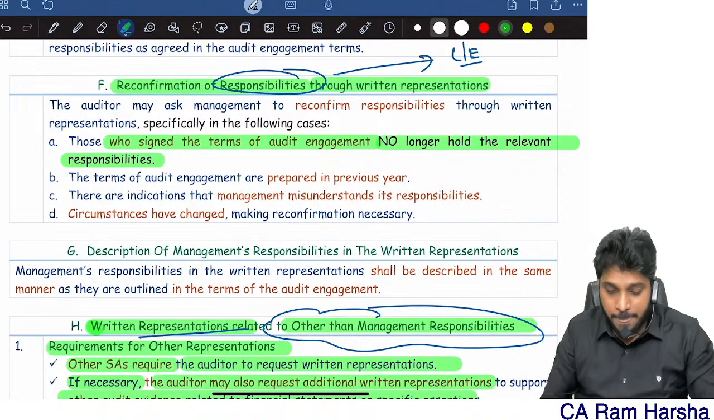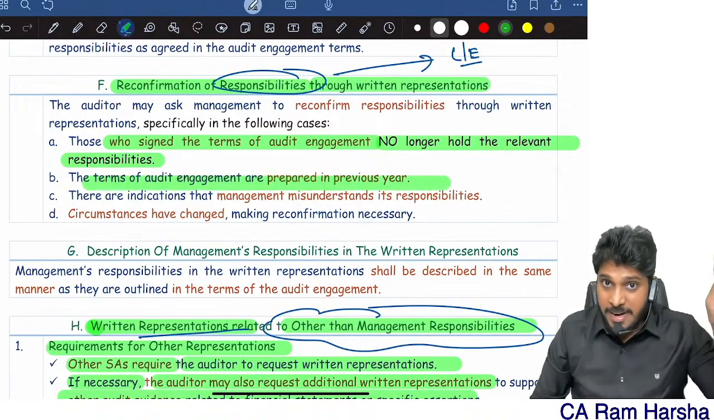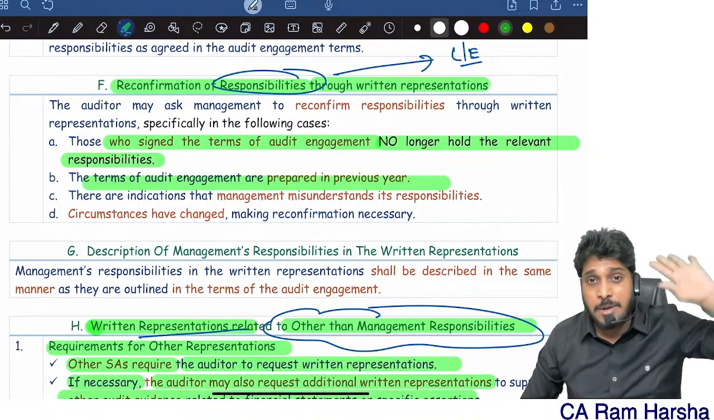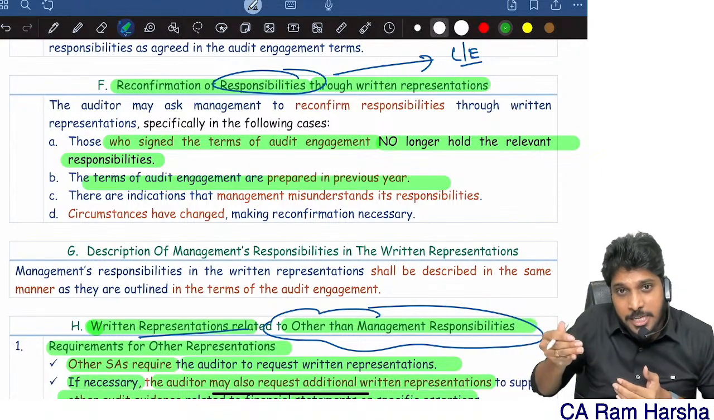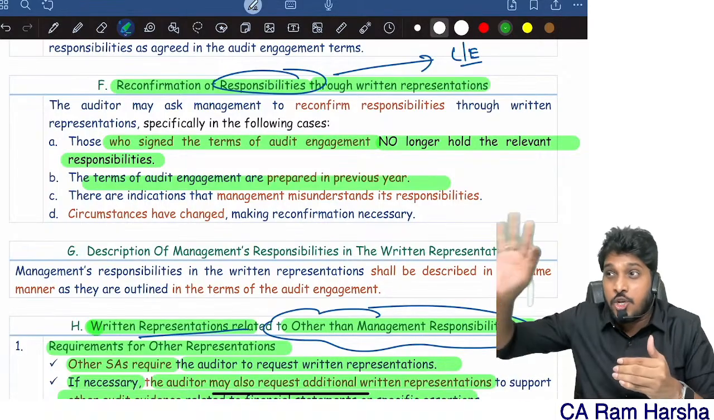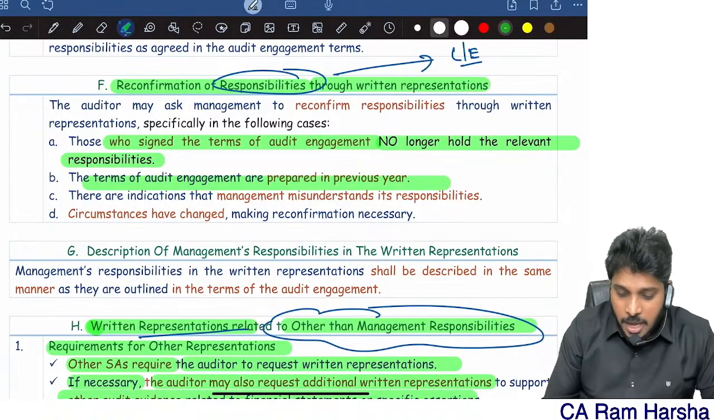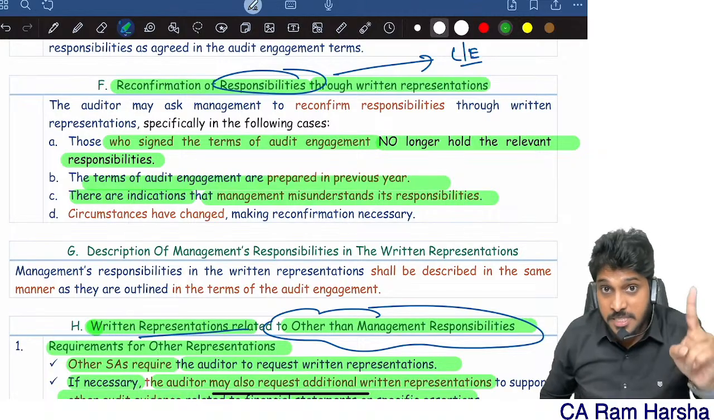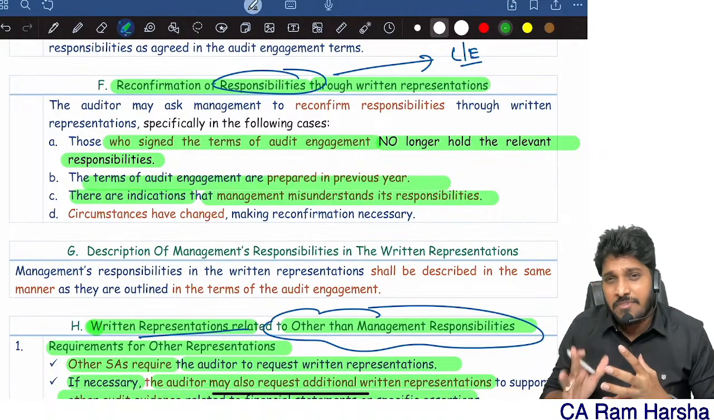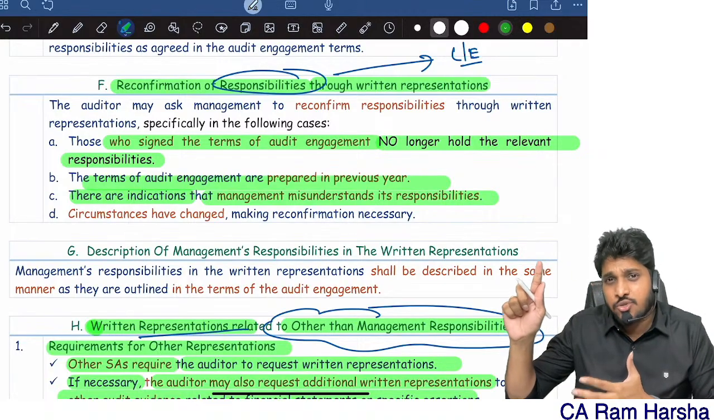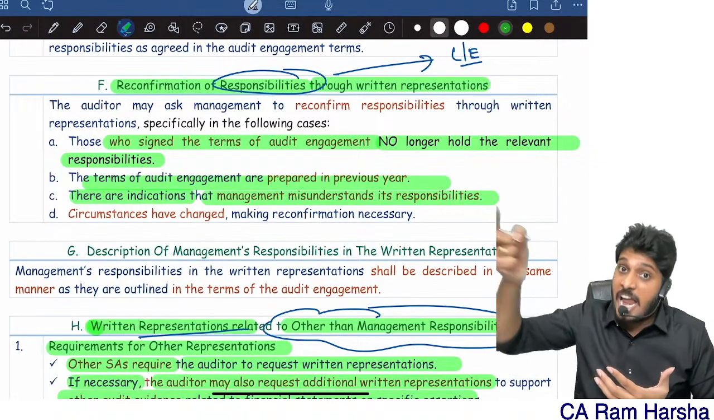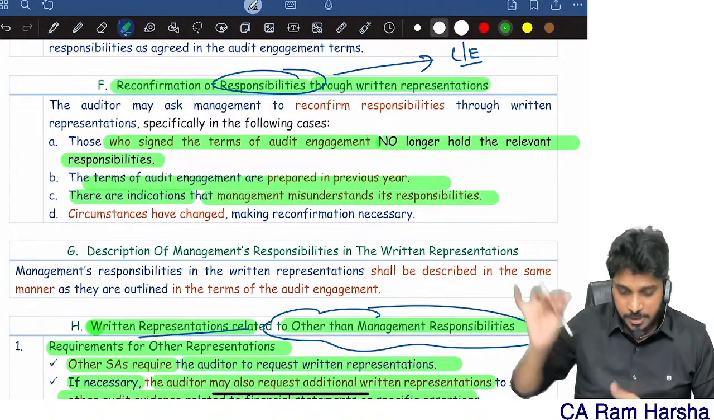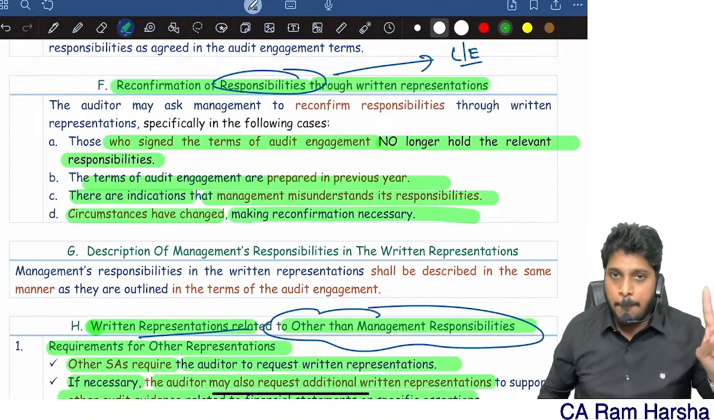The terms of engagement were prepared last year or the year before. This year I didn't prepare a letter of engagement. So I can once again ask the current management to give me a confirmation that you still remember your responsibilities. There is an indication that management misunderstood their responsibility. Somewhere I felt, when I'm doing the audit, that they misunderstood their responsibility. So once again, through written representation, I will ask them to confirm their responsibilities, and circumstances of change make reconfirmation necessary.